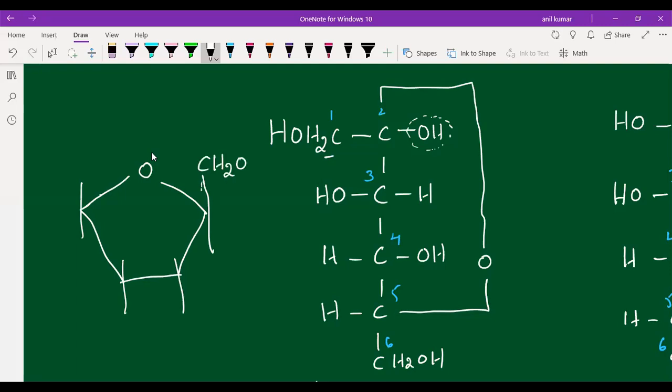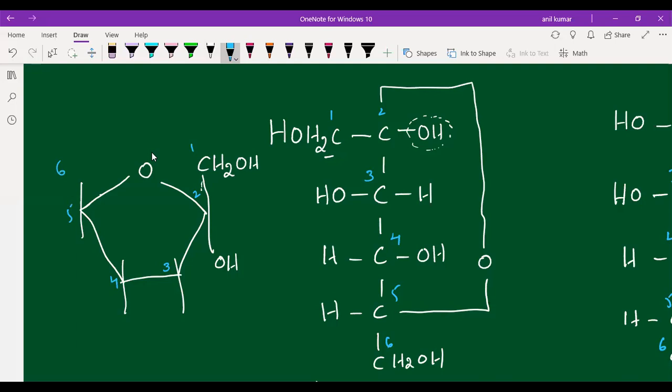Next, the OH group we have to place down. This is the first carbon, and this is the second carbon, and this will be the third, fourth, fifth, and this we call the sixth.